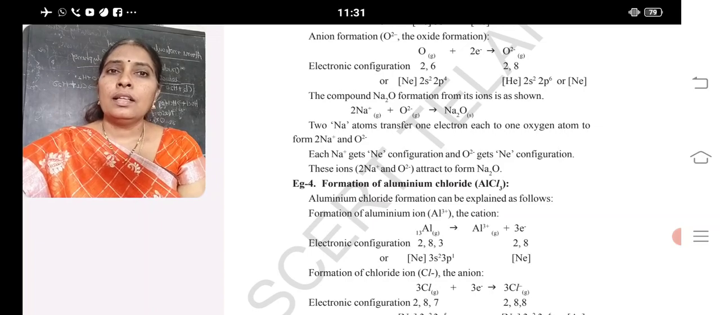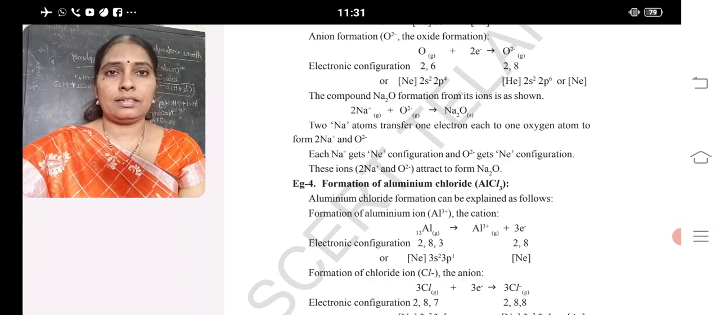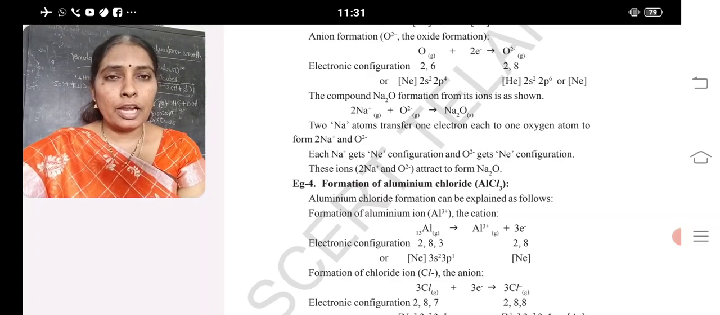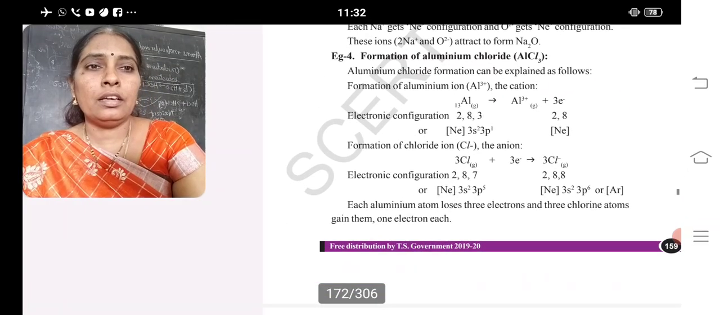And chlorine gets only 1 electron to get an octet. But here aluminium is giving 3. So 3 chlorines will accept the 3 electrons. That's why its formula is AlCl3. Aluminium forms a positive ion and chlorine forms a negative ion. The bond that takes place between two oppositely charged ions is also known as an ionic bond, or the bond that takes place by transfer of electrons between two dissimilar atoms or elements is also known as an ionic bond.